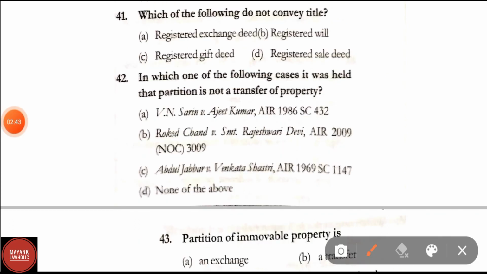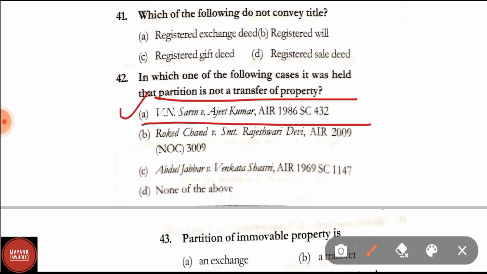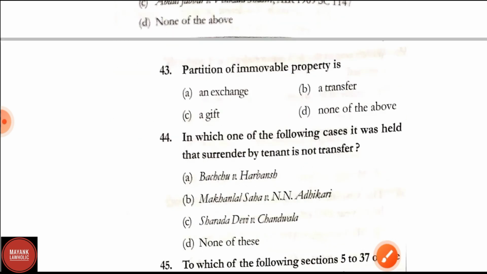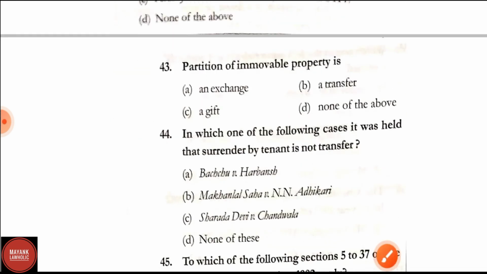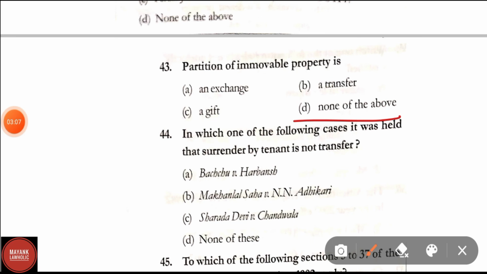Question number 42. In which one of the following cases it was held that partition is not a transfer of property? Here correct answer is option A, that is V.N. Sareen versus Ajit Kumar, AIR 1986. Partition is not a transfer of property. It was held in this case. Question number 43. Partition of immovable property is an exchange, a transfer, a gift, none of the above. Correct answer is option D, that is none of the above.